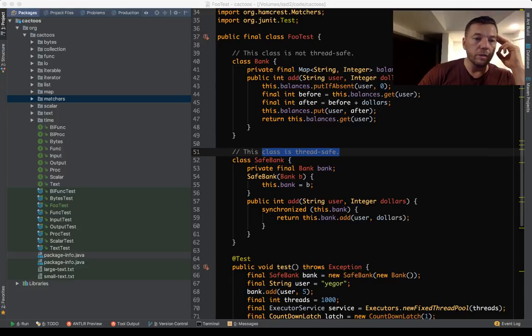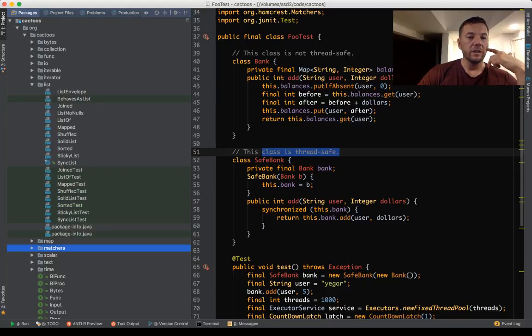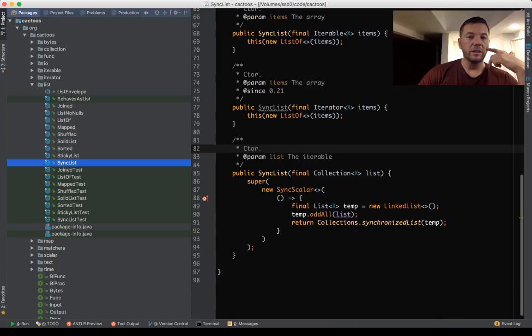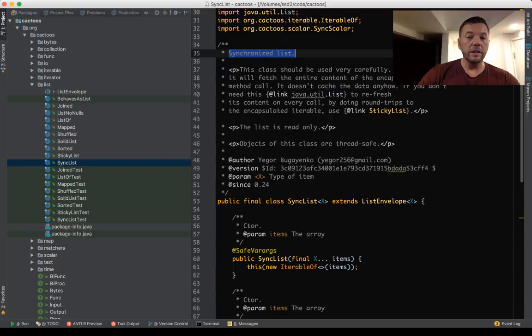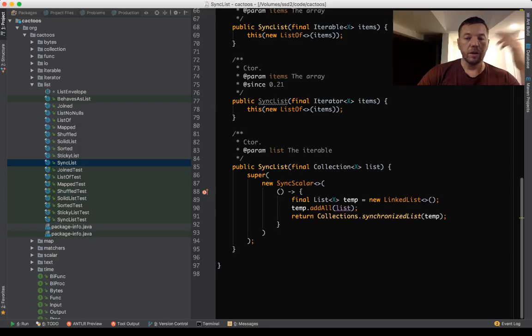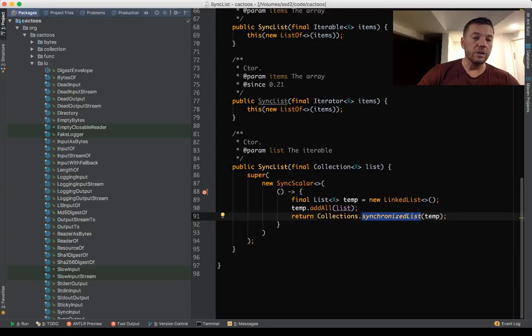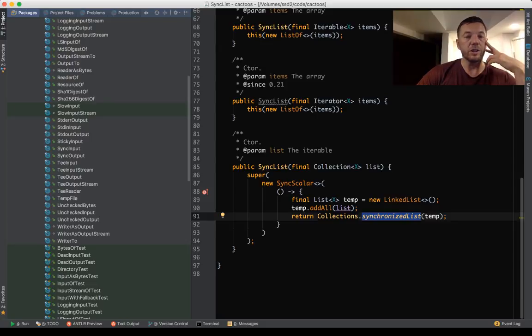Yeah, so if you look at the code, for example, for anything actually, we have a list and we have a sync list. A sync list is a synchronized list. It encapsulates a list, and it is a list, but it behaves in a synchronized way. We're using this primitive from the JDK. If it's input/output, we have input and we have synchronized input. There you go, which is using the word synchronized.